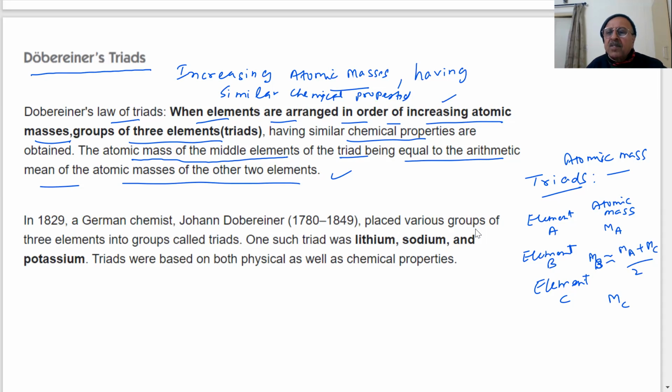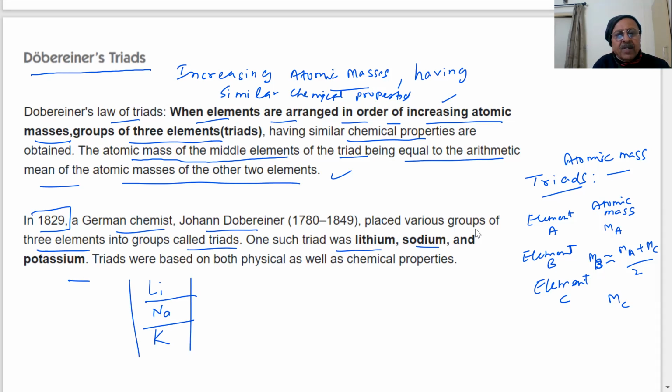That was the basis of Dobereiner's Law of Triads. The atomic mass of A plus atomic mass of C, divided by 2, is almost equal to the atomic mass of element B, and A, B and C have similar chemical properties. In 1829, German chemist John Dobereiner placed various groups of three elements into groups called triads. One such triad is lithium, sodium, and potassium. Three elements mean a triad, so they have similar chemical properties.